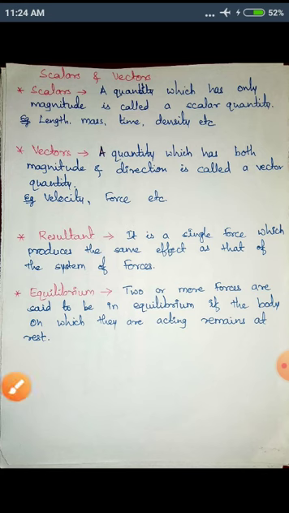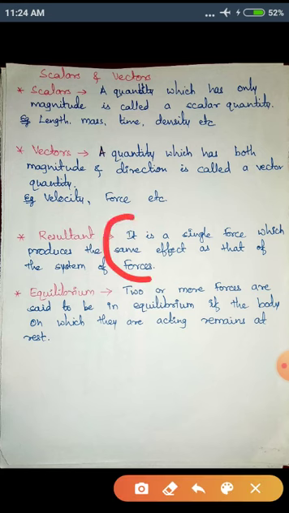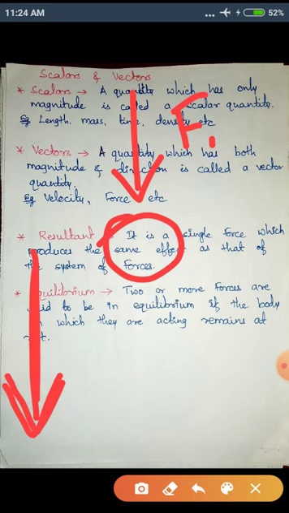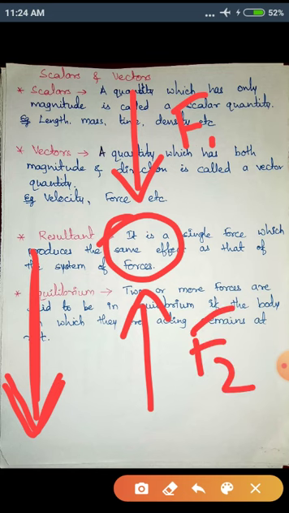If you are talking about force, suppose I have an object here. I apply a force F1 in this direction, and this force moves the object in this direction. The direction of this force is downwards. I apply another force F2 which moves the body in the upward direction.